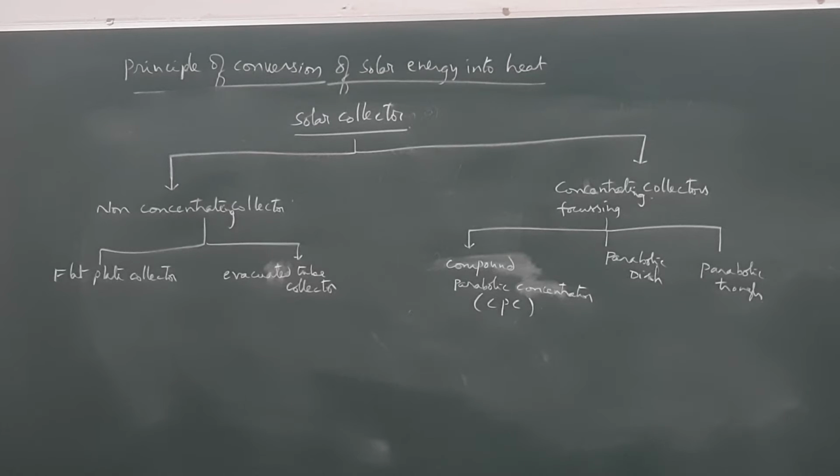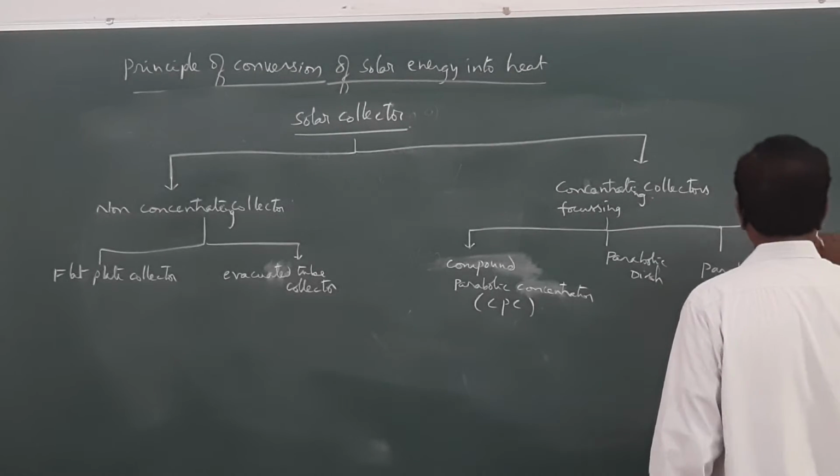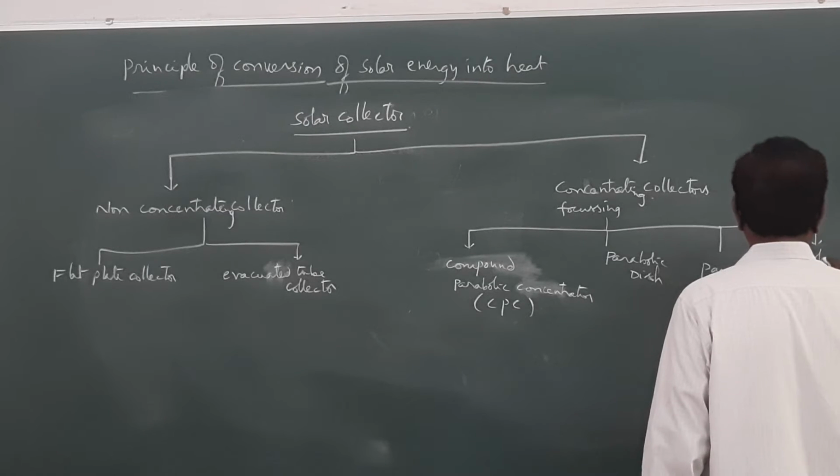Parabolic trough, where the liquid medium will be placed over the trough and the incident solar energy is focused. And another important one in the concentrating collector is solar towers.